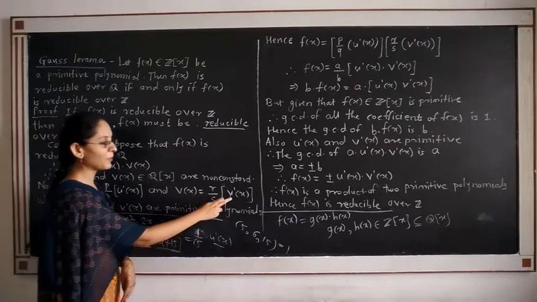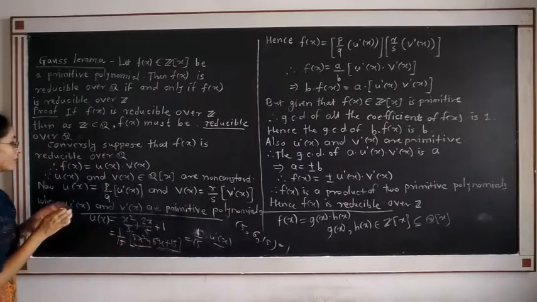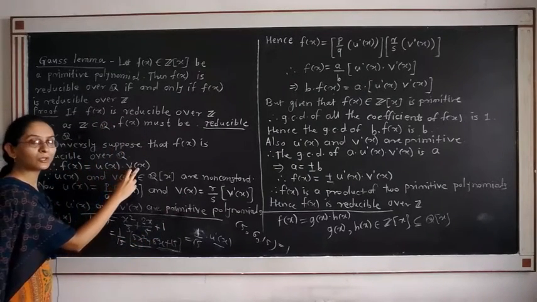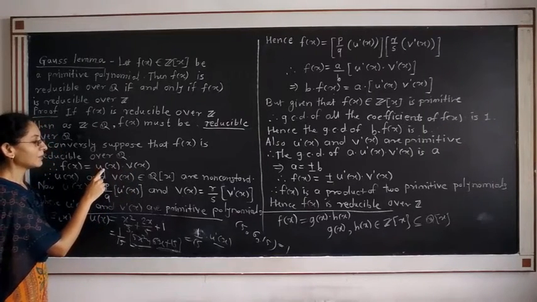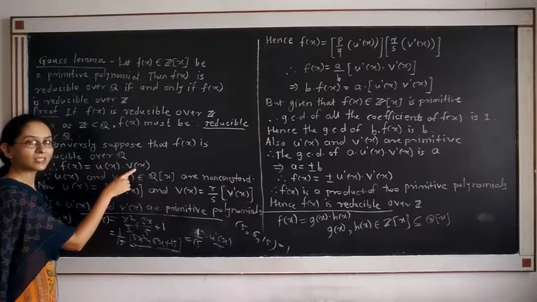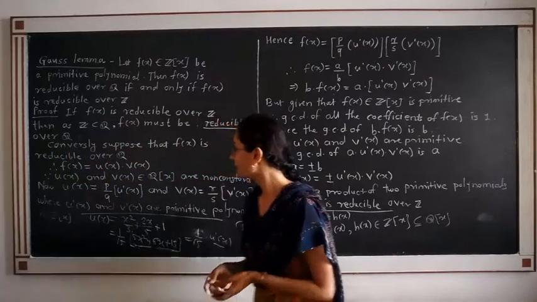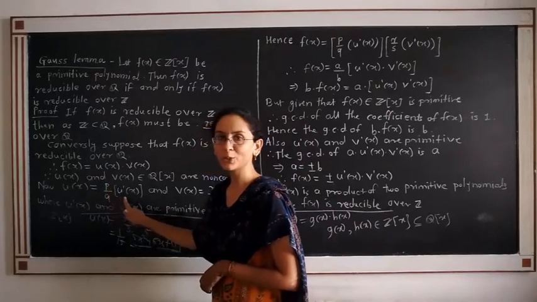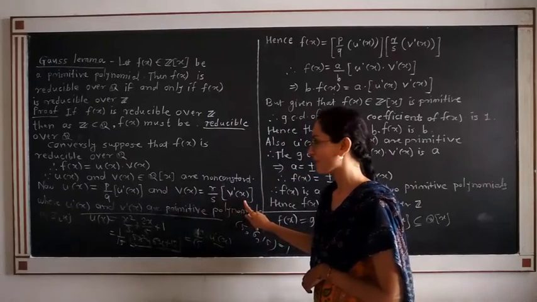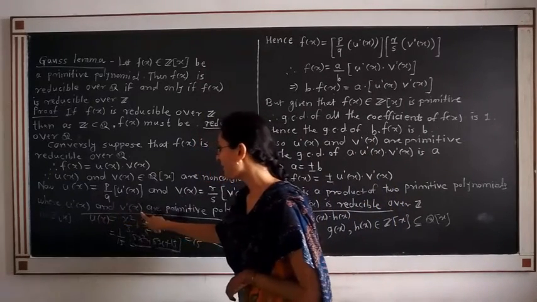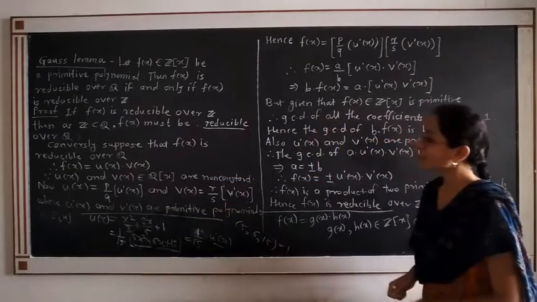Similarly, we obtain the polynomial v dash x from the given factor v(x). What we have? We have f(x) is equal to u(x) into v(x), where u(x) and v(x) belong to Q[x]. Now, obtain the polynomials u dash x and v dash x from u(x) and v(x) respectively in such a way that u(x) can be written as p by q into u dash x and v(x) can be written as r by s into v dash x, where u dash x and v dash x are primitive polynomials in Z[x].